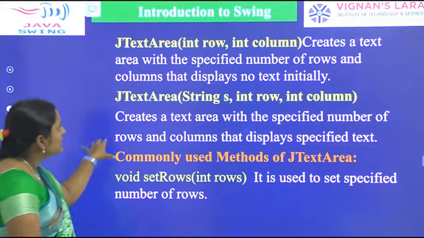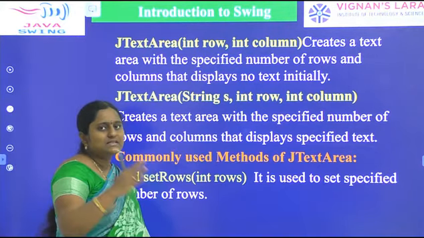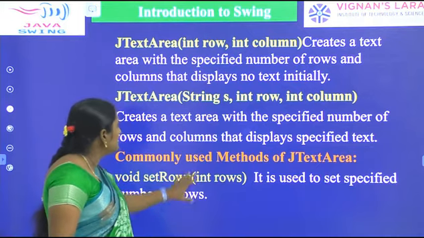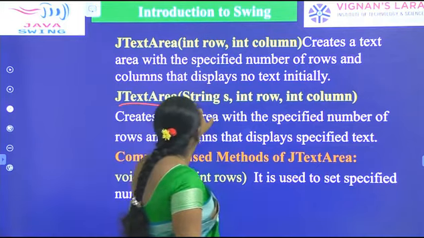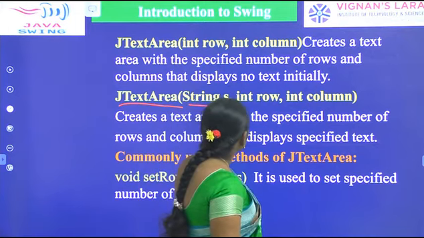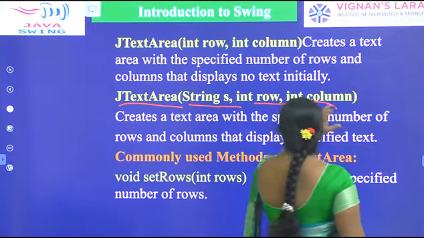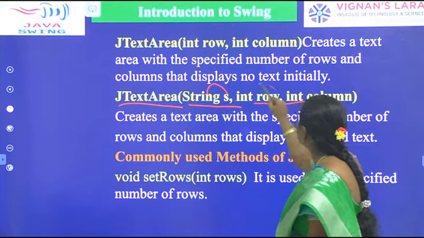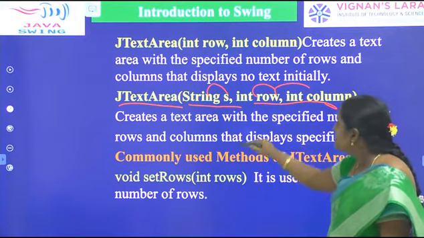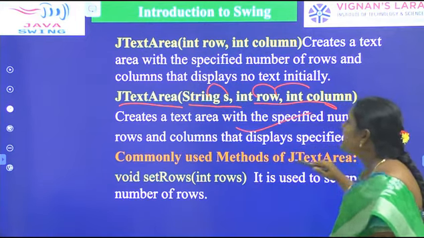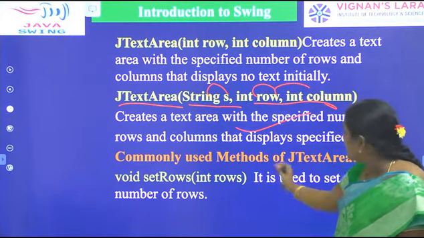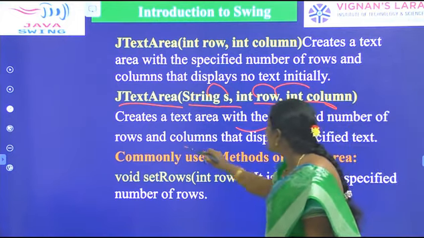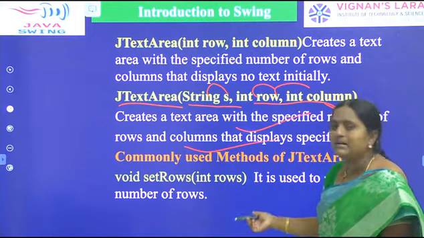After that, JTextArea with text, rows and columns. Sometimes you want to specify the text along with the number of rows and columns. In those situations we can use this constructor. It has three arguments: the specified text, rows and columns. The text is string type, and rows and columns are integer data type. It creates a text area with the specified number of rows and columns that displays the specified text only.